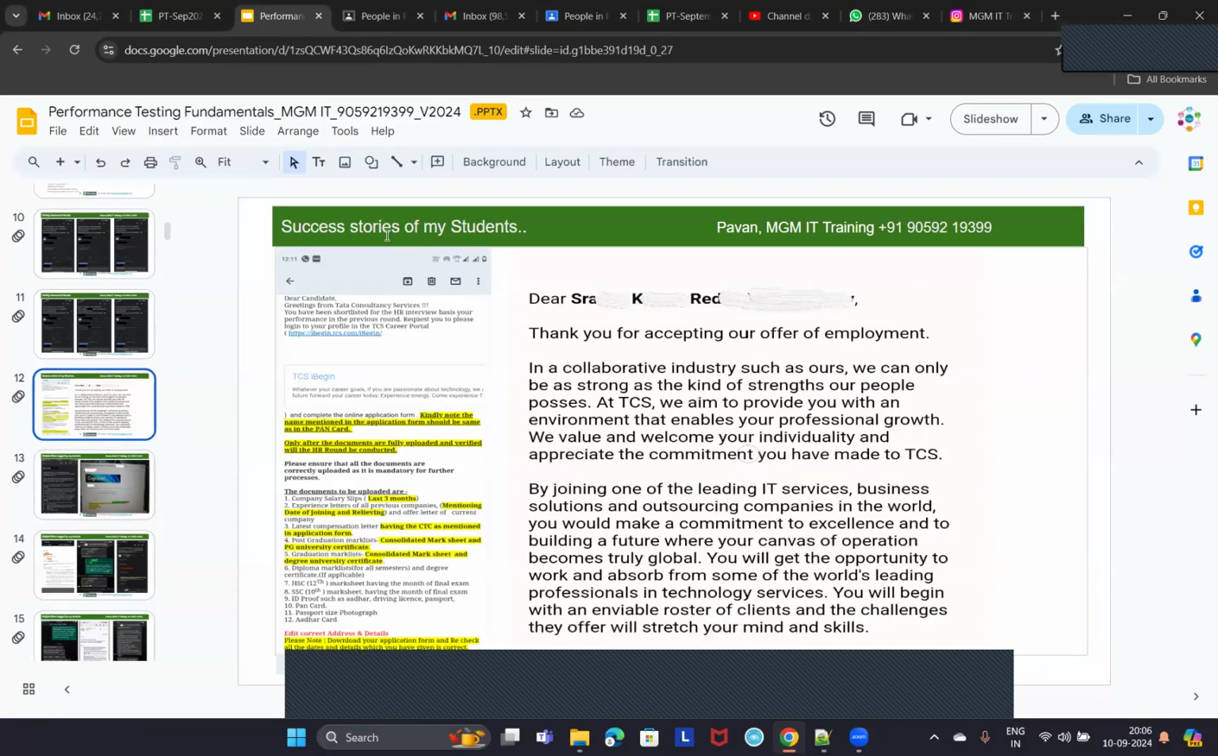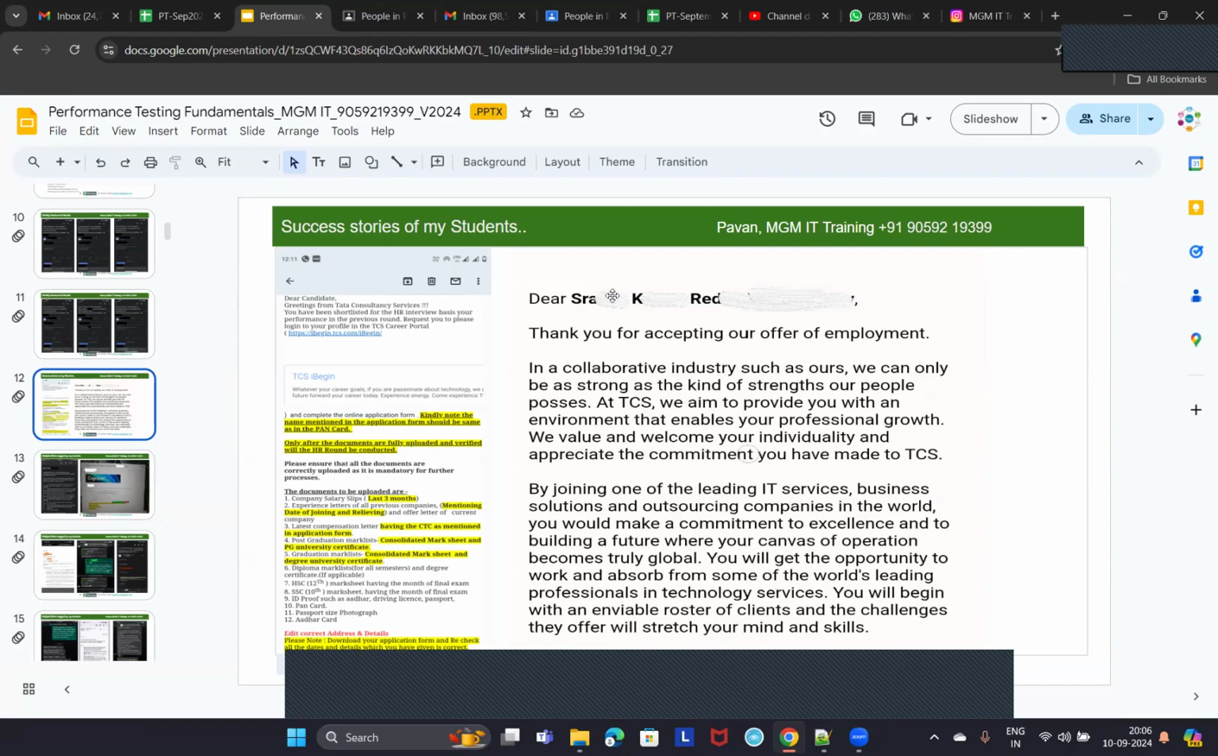There are also a few success stories of our previous batch students. This guy is Shravan Kumar Reddy from Nellore, and he was a BTech EIE passed out. In BTech there is a branch called Electronics and Instrumentation Engineering. I didn't know about that branch until he joined. Basically, I am from an MCA background, so I don't know all the branches in that.